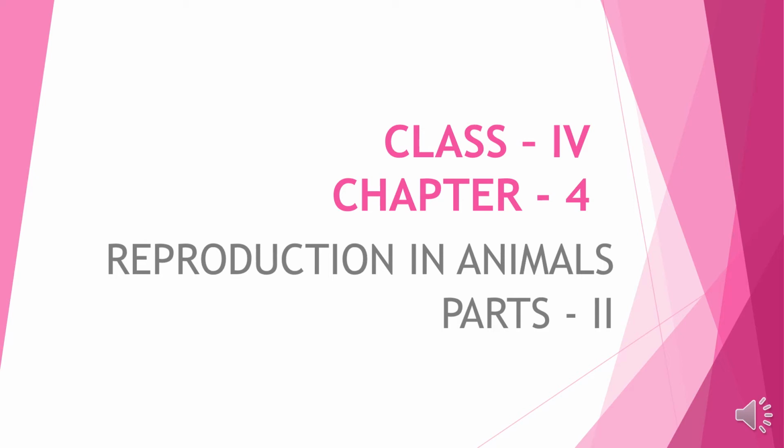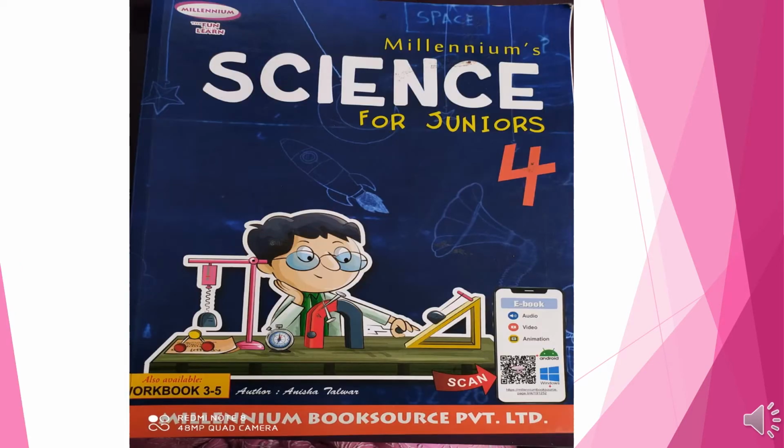Class 4. Today we will discuss chapter 4, reproduction in animals. Yes, we have done some of the parts in this chapter, and today we will do the rest of this chapter. Okay, so all of you take out your science books, which is Millennium Science Juniors 4, and the publication is Millennium Book Source Private Limited.